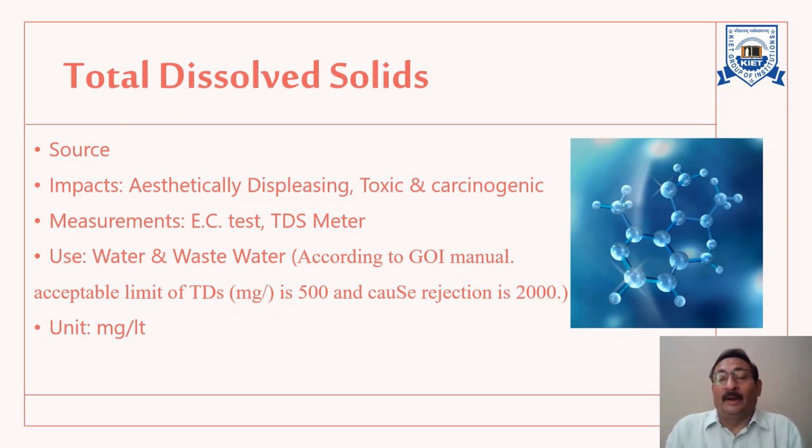In physical water quality parameters, we had discussed the suspended solids. Then I also told that dissolved solids are those solids which are very small in size, less than 10 to the power minus 6 mm. Dissolved solids may be organic or inorganic in nature.